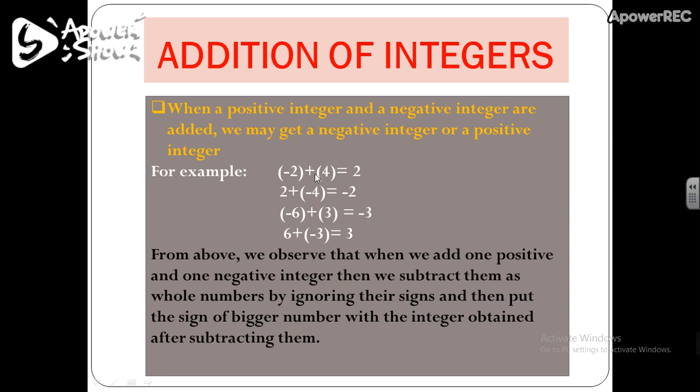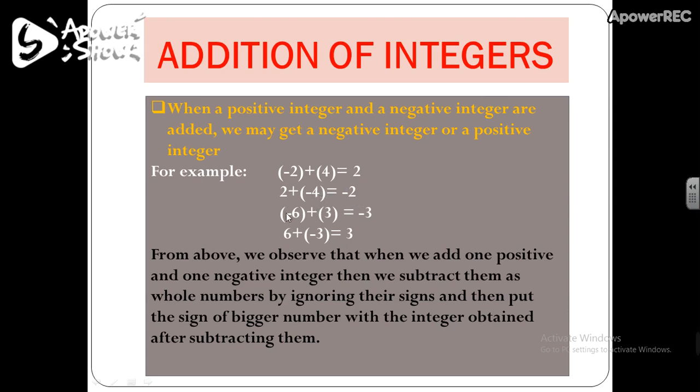So the bigger one is 4, and 4 has a positive sign, so the result will also have a positive sign. In the second one, again 4 is greater than 2, so that is why the result which we get has a negative sign, which is the sign of 4 here.